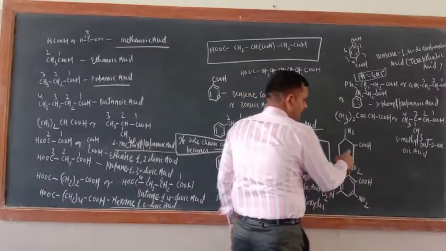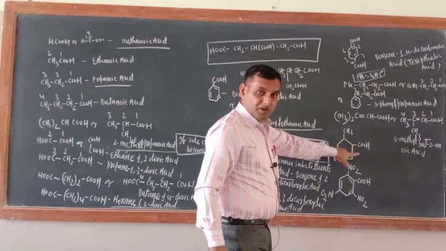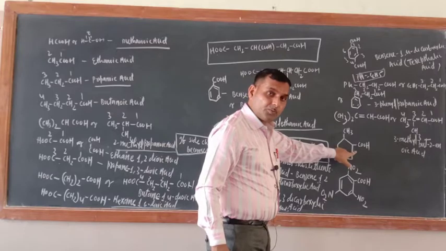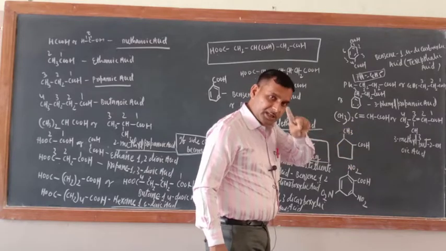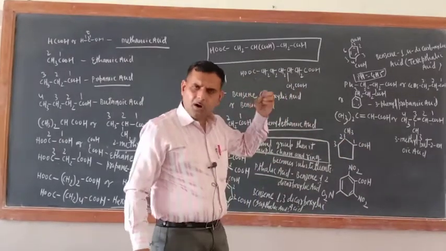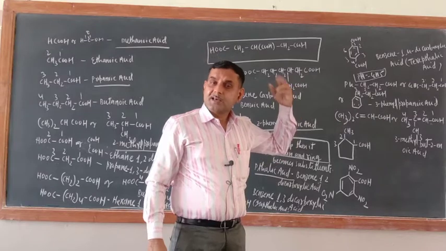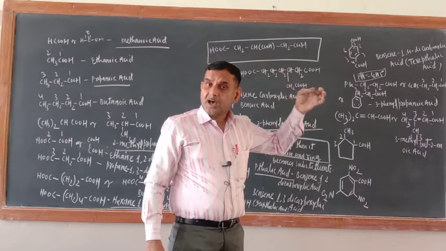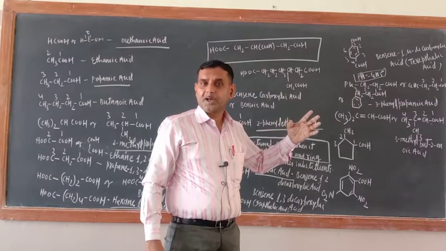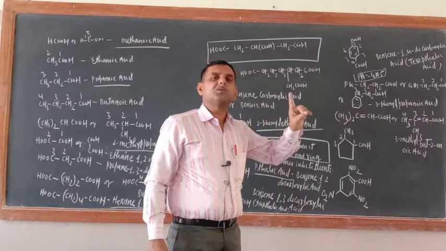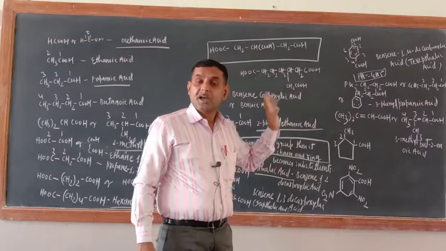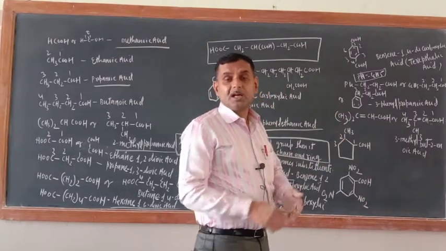Now just see here. If COOH group is bonded with the ring, then the carbon atom to which COOH group is bonded, that is always number 1 carbon atom. So 1, 2, 3. This is applicable to all carbon containing functional groups. Same is the case with CHO also. The carbon atom to which CHO group or CN group or COOH group are bonded, that carbon atom is only the first carbon atom, and the rest of the substituents should be numbered after this according to the lowest sum rule.